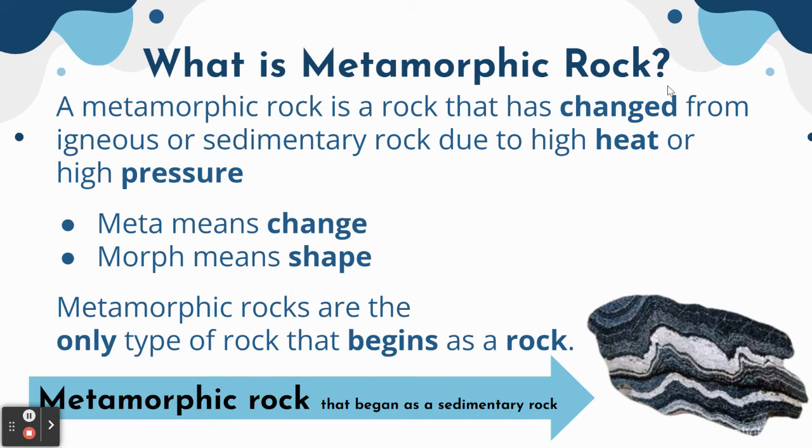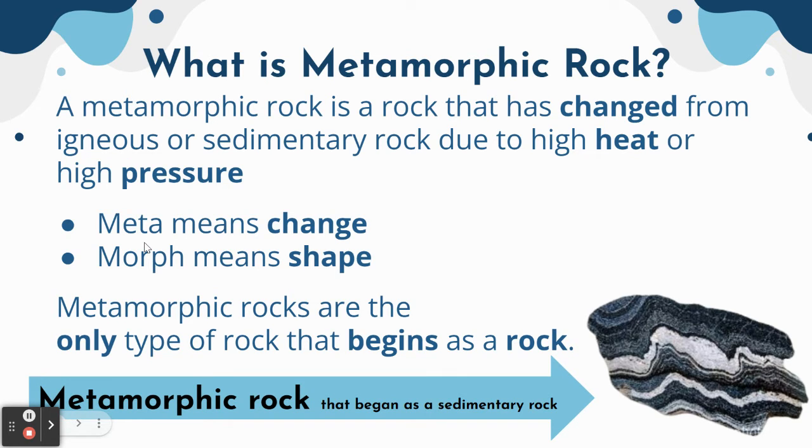All right, your last two questions for your notes is centered around metamorphic rock. So what is metamorphic rock? A metamorphic rock is a rock that has changed from igneous or sedimentary rock due to high heat or high pressure. So it could be just high heat, it could be just high pressure, or it could be both of those together that creates that change.